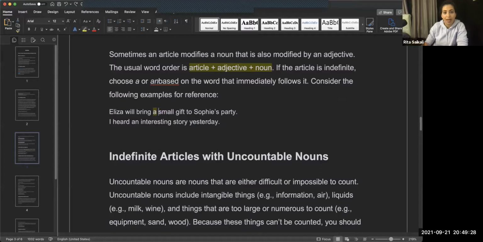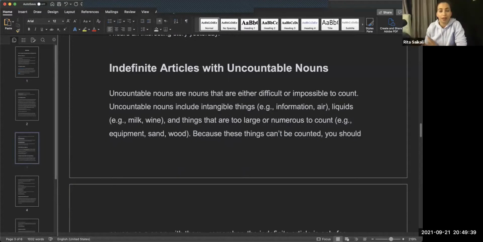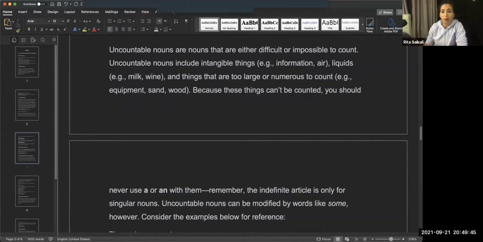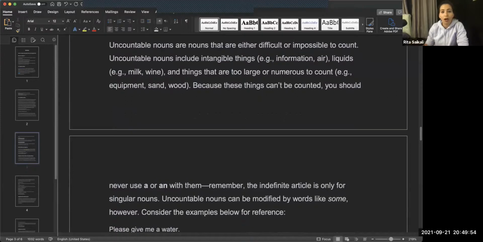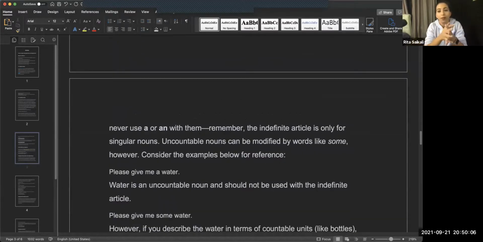And then we have gift, which is our noun. We cannot use indefinite articles with non-count nouns or uncountable nouns. Like we said before, we can't use it with information; "an information" is not correct. The information, the air, the milk, the wine. So uncountable nouns and things that are too large or too enormous to be counted cannot be counted, so you should never use them with a or an. Remember, the indefinite article is only for singular nouns.